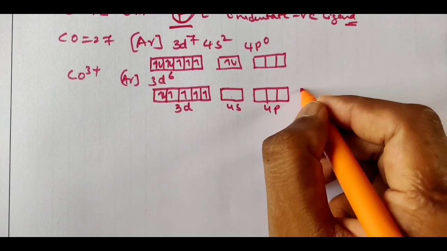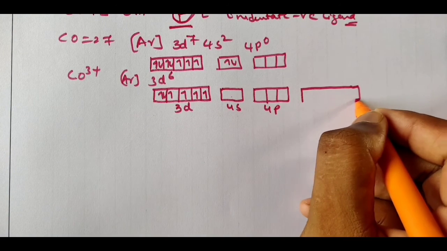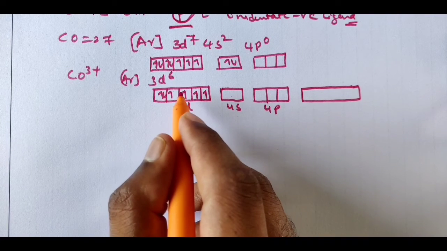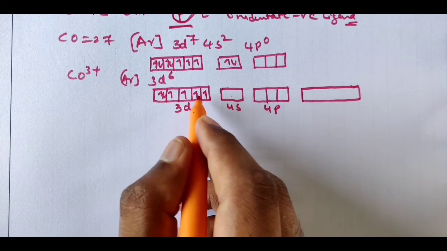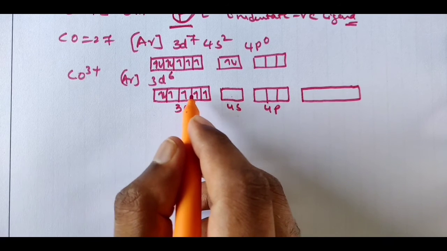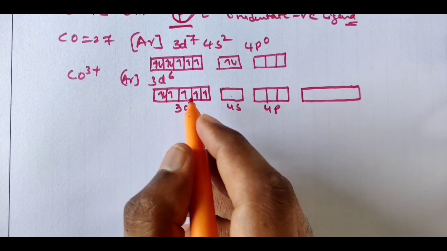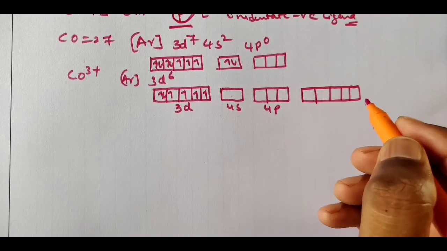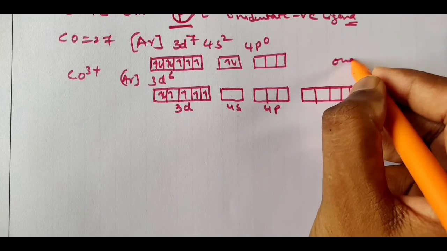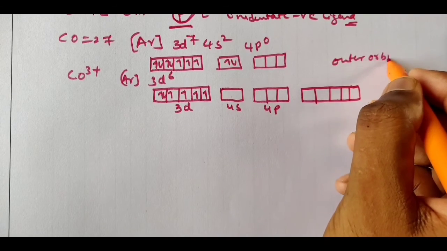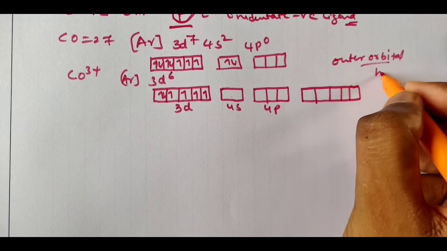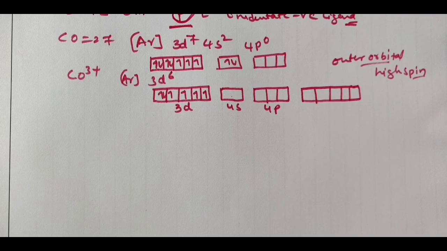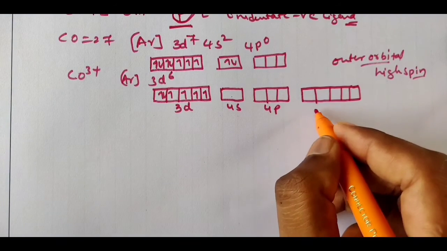Still we need more, so we are going to take the outer d orbital. Why? Because here there is no pairing and there is no vacant orbital. If it is paired, then 2 vacant orbitals we are going to get, but here due to the weak field ligand there is no pairing, hence we have to use the outer d orbital. So when we use the outer d orbital, this type of complex is called an outer orbital complex, or you can say high spin complex. Clear? So now draw this one, 4d.